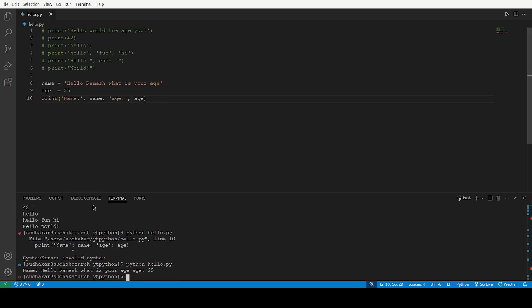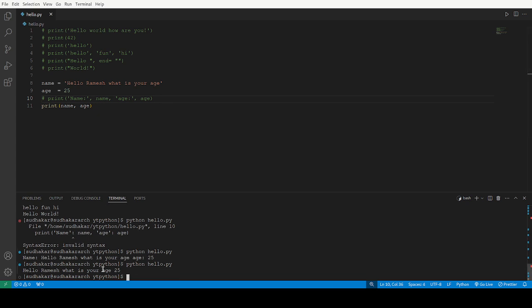See, here you can see the output. Name hello Ramesh. What is your age? It says age 25. Okay, we don't want name and age, since this has already been given. Just type print name comma age. That's also enough. We will get the output. See, hello Ramesh, what is your age? 25, he says. Okay, see how we are getting output and how the print function is being used here.